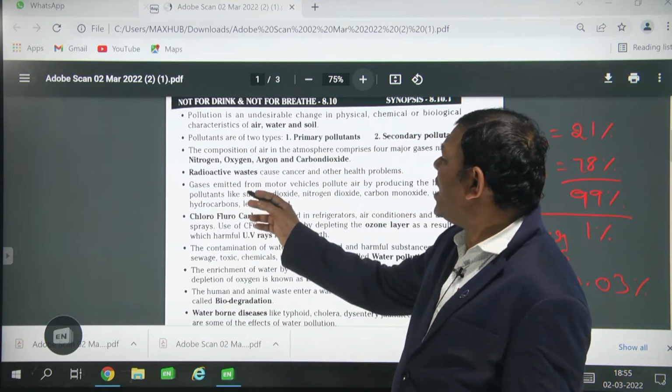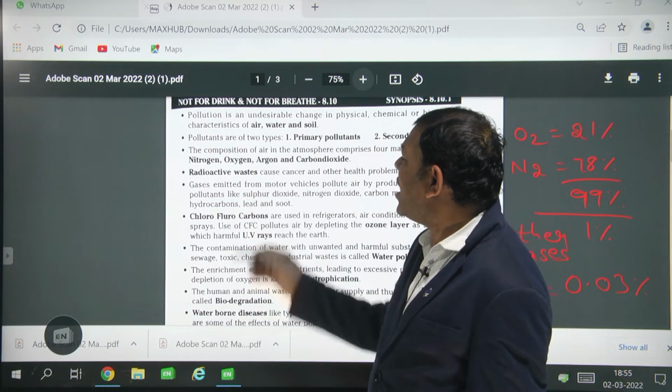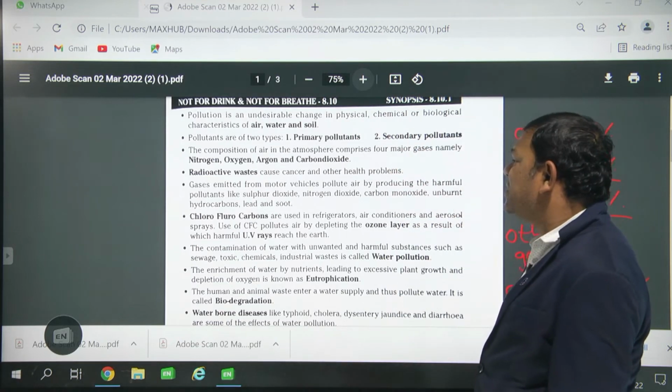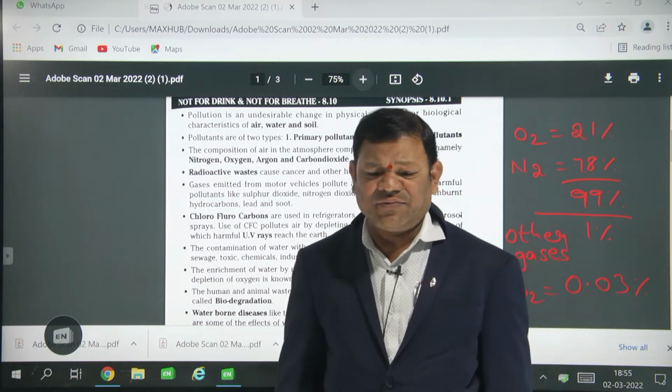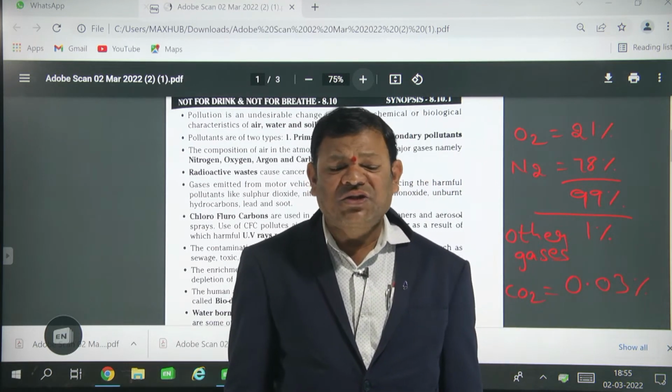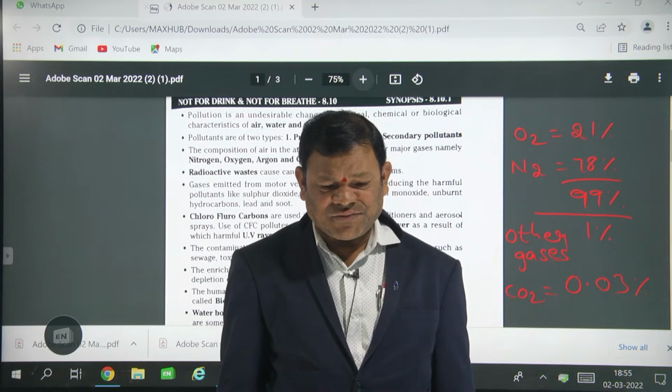So radioactive waste causes cancer and other health problems. Actually, these radioactive materials are used in the production of electricity.